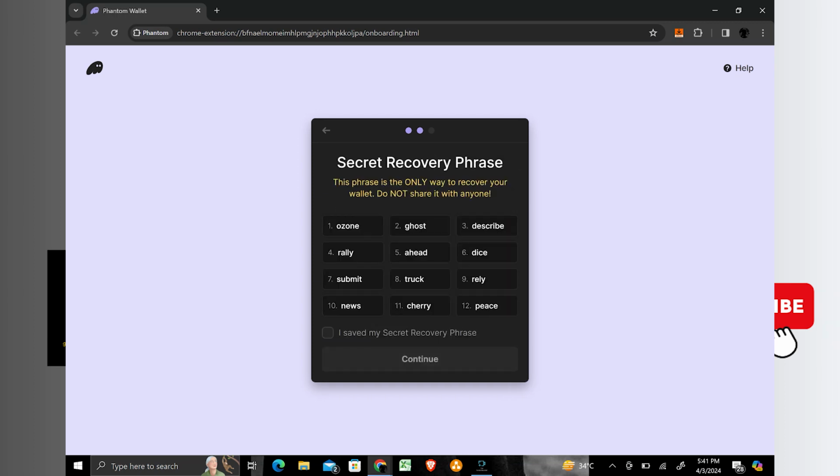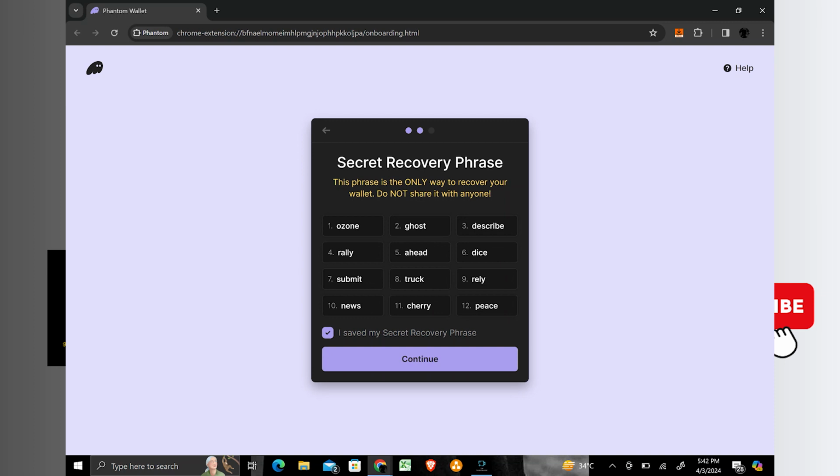Next, you will be asked to select a secret recovery phrase for your wallet. This phrase is a series of words that serves as a backup in case you forget your password or need to recover your wallet. Make sure to keep this recovery phrase safe and secure and never share it with anyone else. After selecting your recovery phrase, you will need to confirm it by entering it again. This ensures that you have copied it down correctly and you can access it if needed in the future.